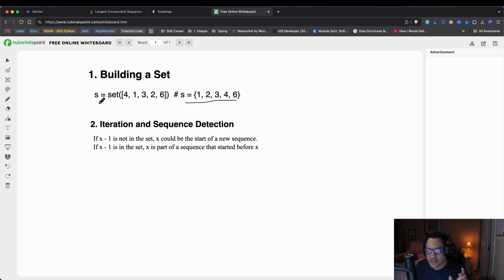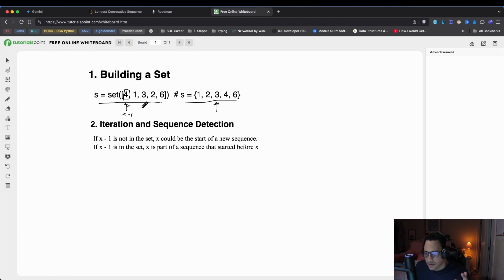Great, so we built the set from the nums array. Now we're going to iterate over the sequence to detect if X minus 1 is not in the set, or if X minus 1 is in the set, X being the number we're iterating over. So if X could be the start of a new sequence. We have X equals 4 in this case. If X minus 1, which is equal to 3, is in the set, then that means X is not the start of a sequence.